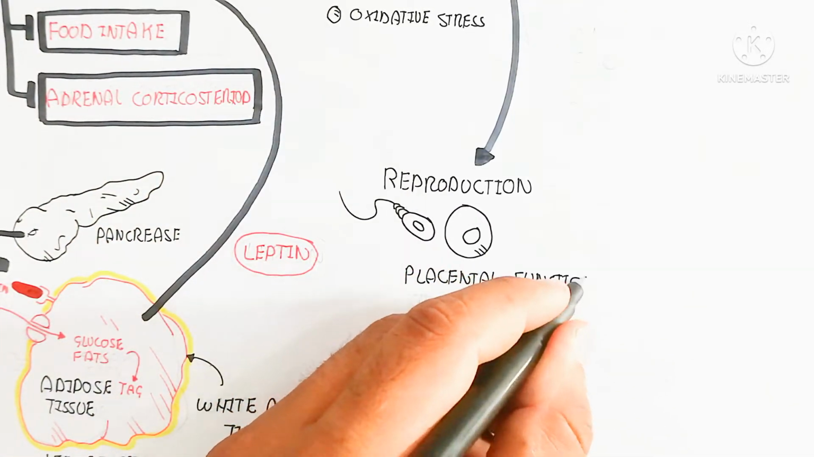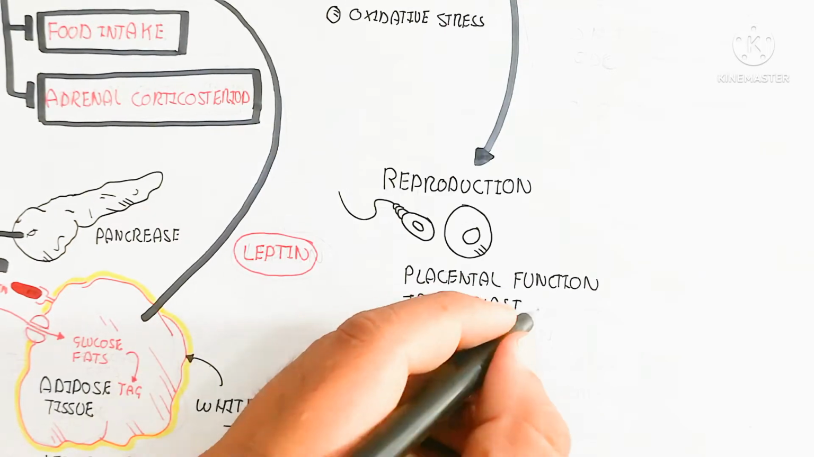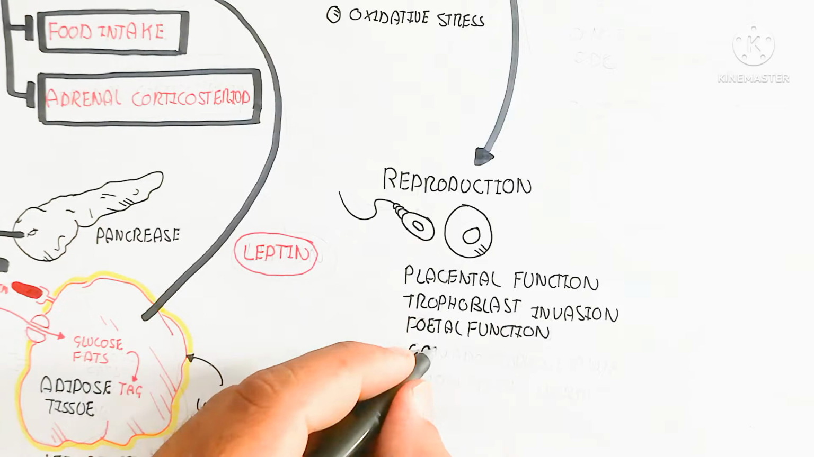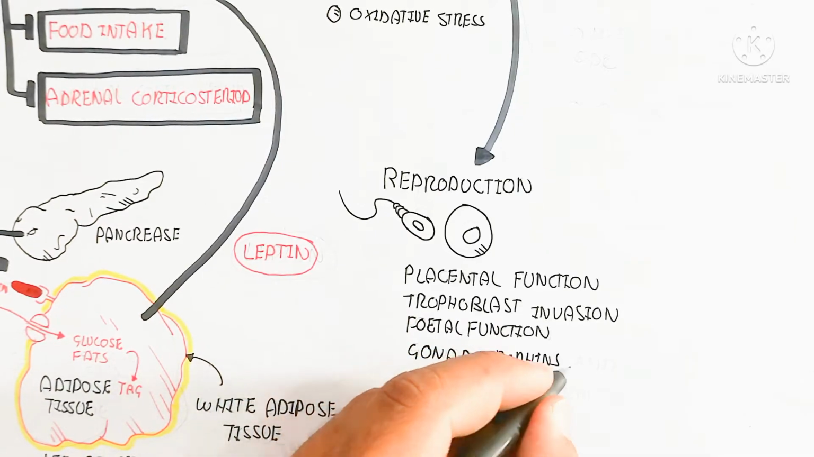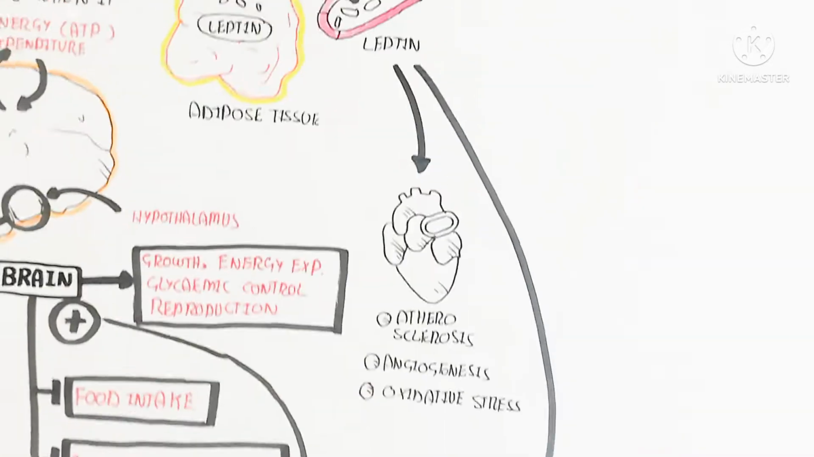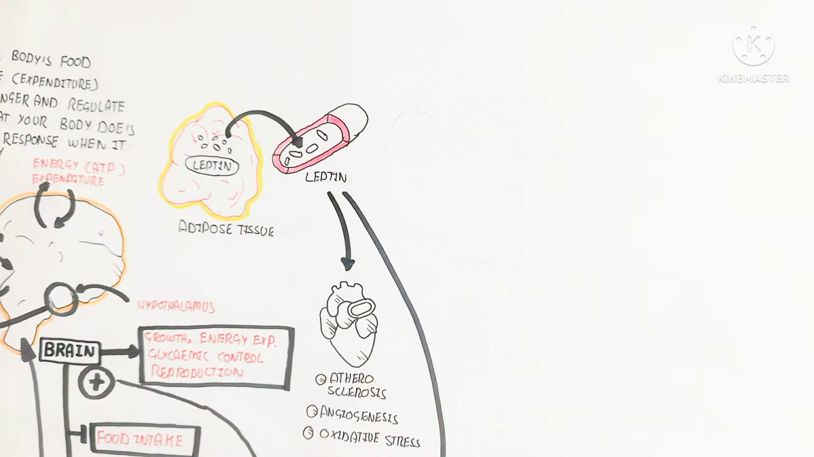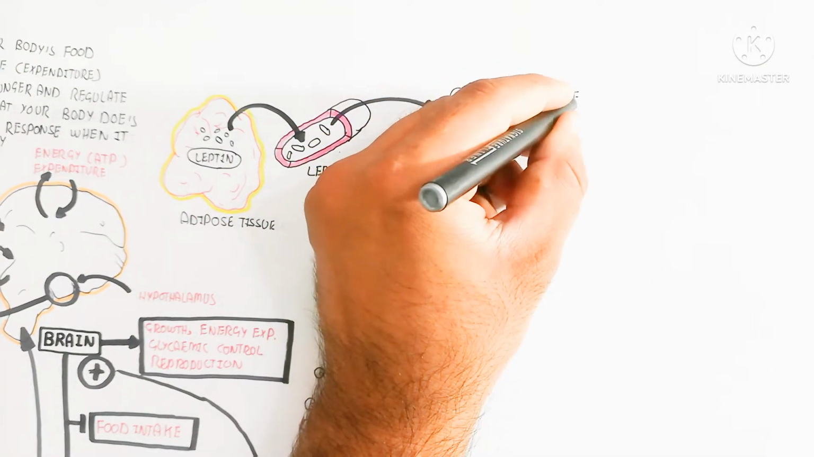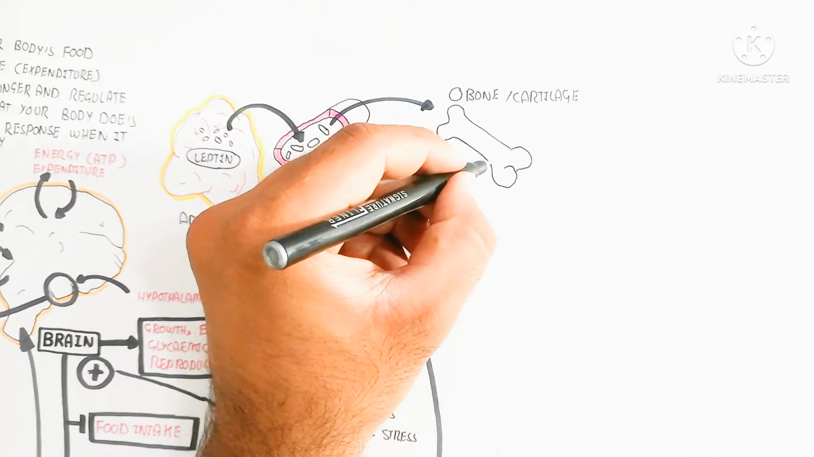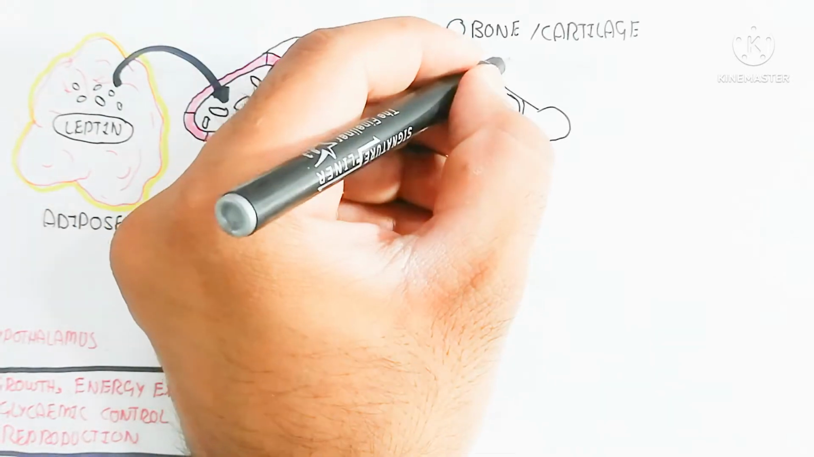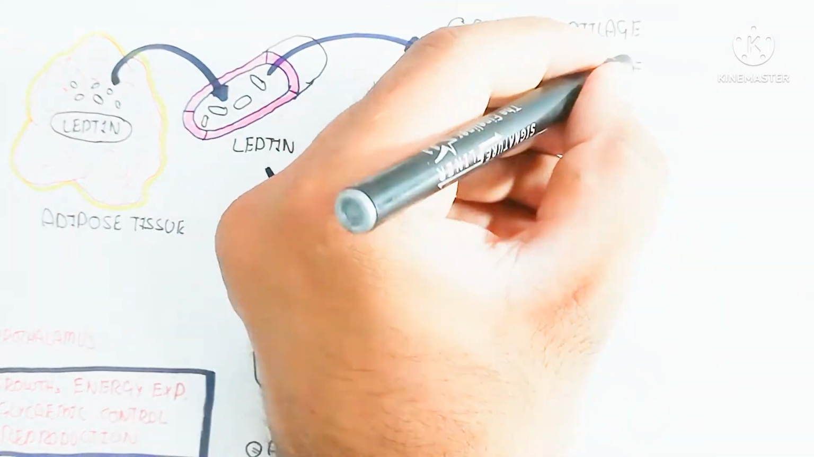While in the case of reproduction, the placental function, trophoblast invasion, fetal function, and gonadotrophin and gonadal hormone will be stimulated. While in the case of bone and cartilage, there is regulation of bone mass, rheumatoid arthritis and osteoarthritis, nitric oxide and chondrocytes, which will be stimulated. And we will discuss immune system modulation. Let's begin to understand also.